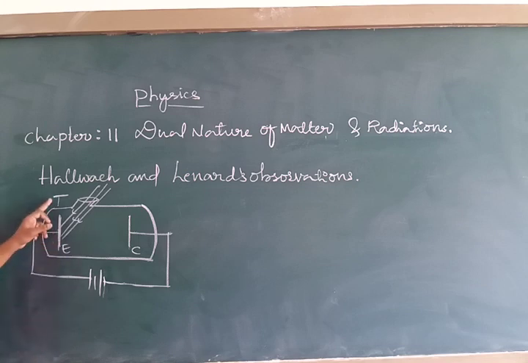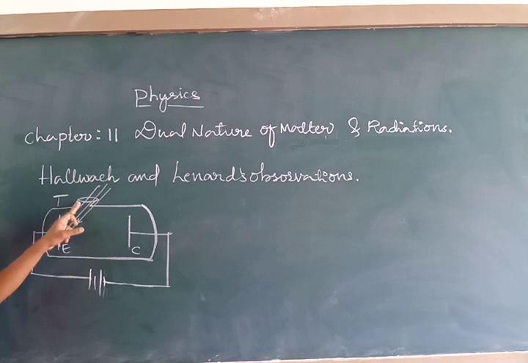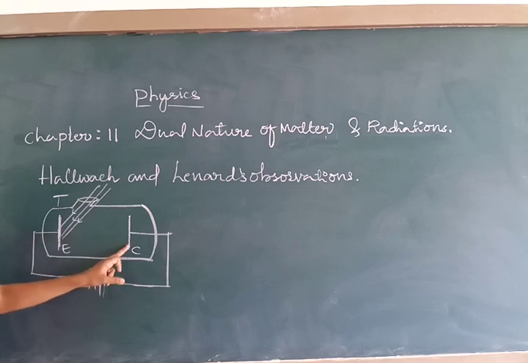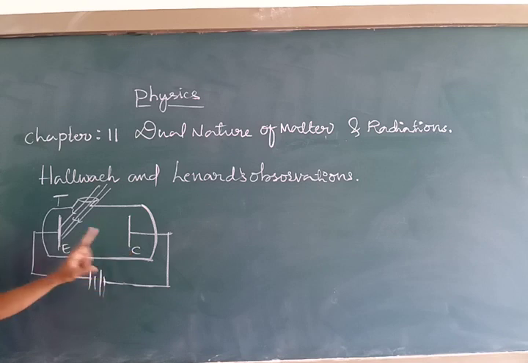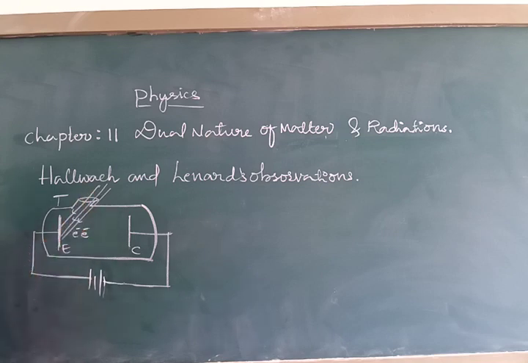See, here I am considering one evacuated glass tube provided with a small opening called a window. Remember, this evacuated tube is enclosed by two metallic surfaces. One plate is called the emitter plate, another plate is called the collector plate. What is the function of the emitter plate? It is a photosensitive material plate which is sensitive to light. When it gets illuminated with radiation or light of a certain frequency, then it ejects electrons. Unless the source of light illuminates it, there is no ejection of electrons, and hence there is no photoelectric current in the circuit.